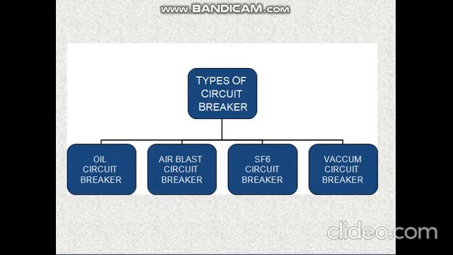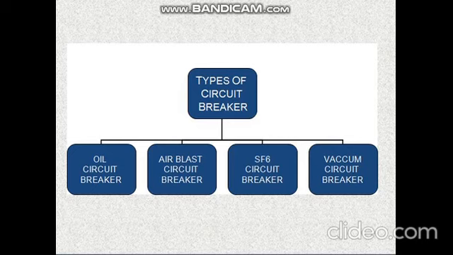We have the oil circuit breaker, air blast circuit breaker, SF6 circuit breaker, and vacuum circuit breaker. All these circuit breakers are differentiated by their arc quenching mechanism. In the oil circuit breaker, the arc is absorbed in the oil. In the air blast circuit breaker, a flow of air with heavy pressure passes through the generated arc. The SF6 circuit breaker has SF6 gas, which has electronegative characteristics. In the vacuum circuit breaker, the arc is absorbed in the vacuum space.